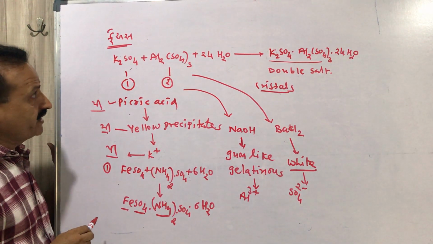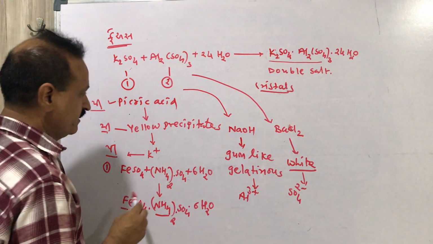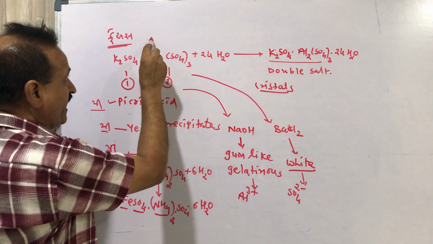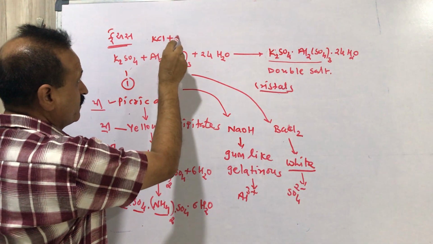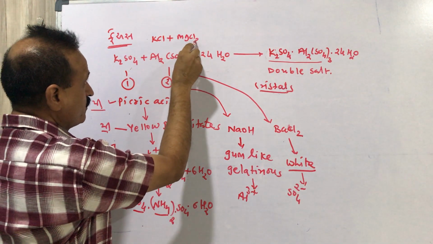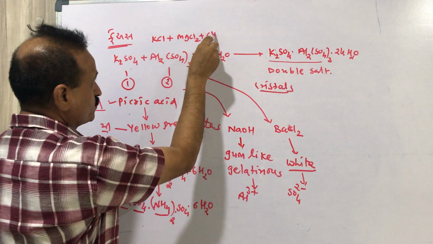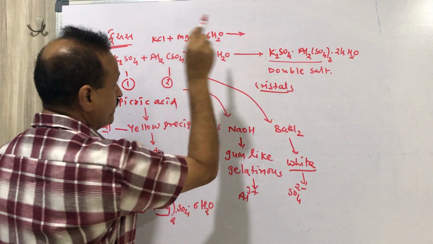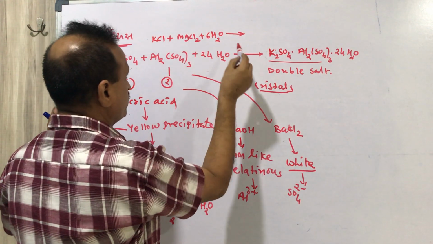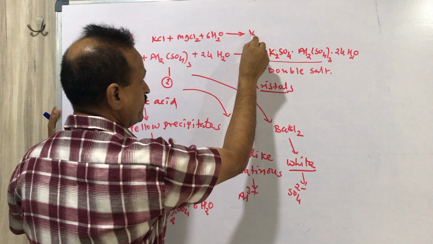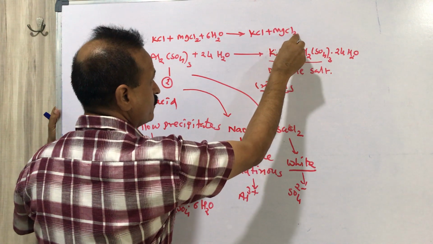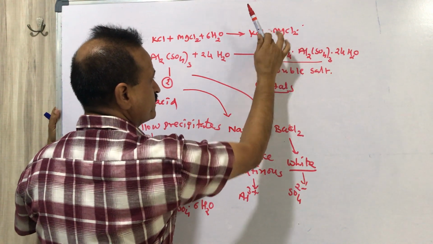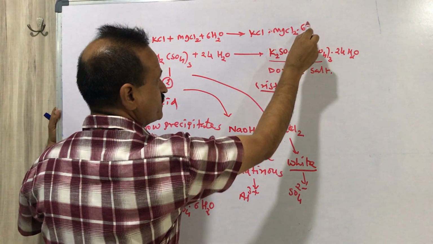In the same way we have the example of carnallite. The formula of carnallite is KCl plus MgCl2 plus 6H2O, which combine chemically together. We have crystals of KCl into MgCl2 into 6H2O.